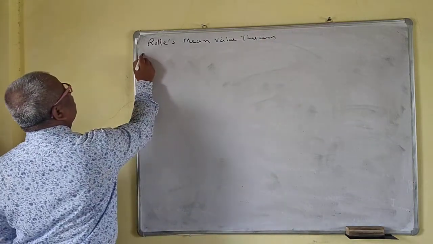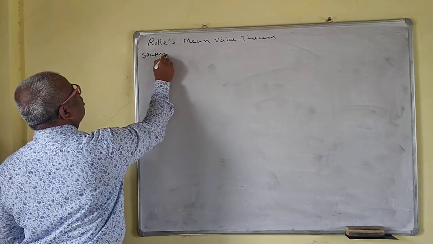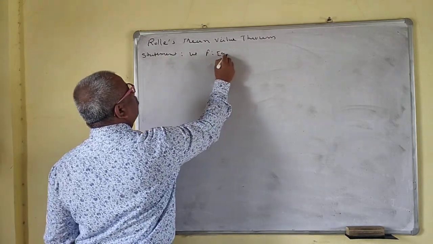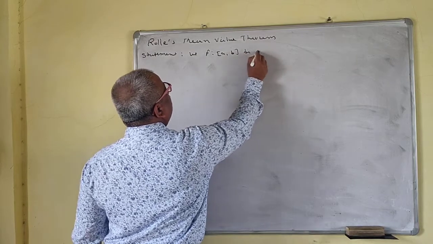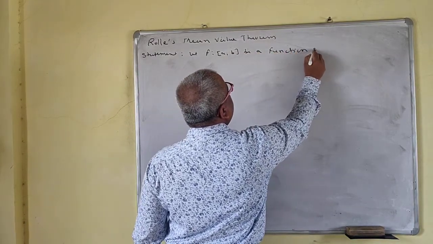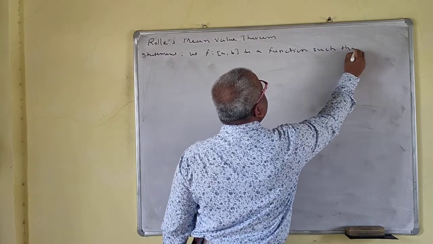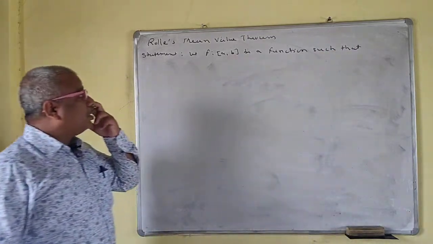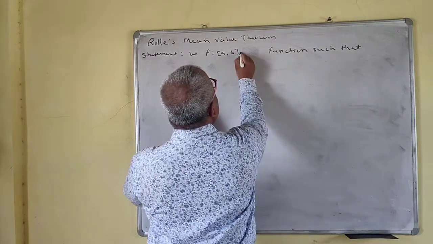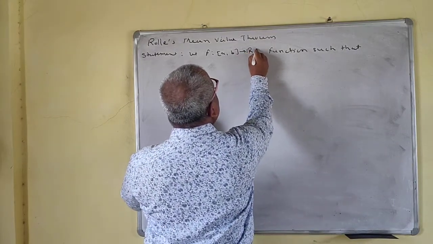Statement: Let f from closed interval [a, b] to R be a function. This is very important.